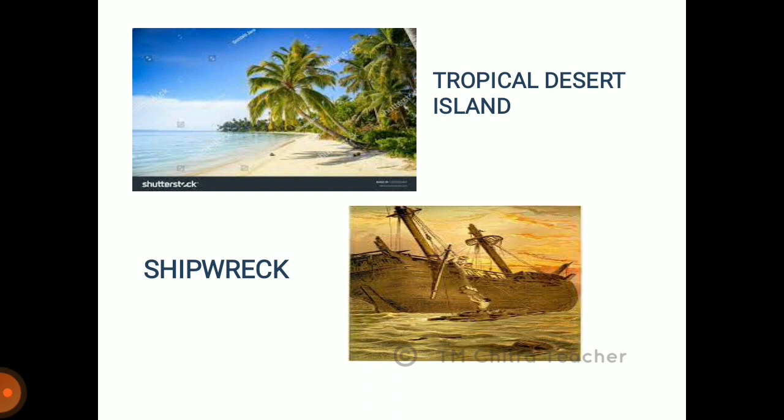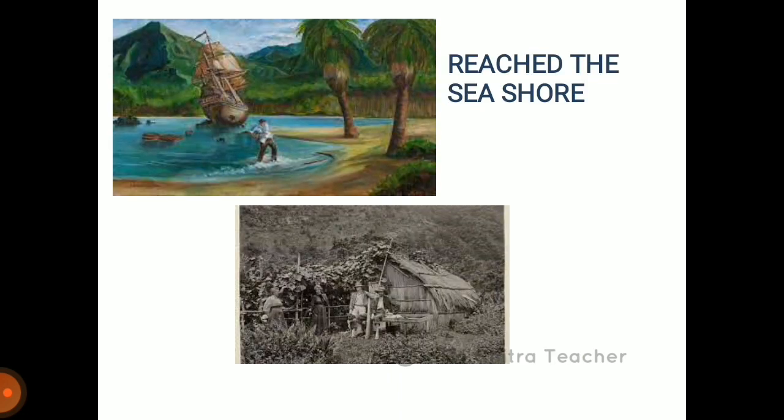Next I have put some pictures over here. This will be helpful to visualize the images while explaining the lesson. The first image is a tropical island, a desert island. The next image is of a shipwreck. The next image shows how the Robinson family reached the seashore using the wrecked ship.